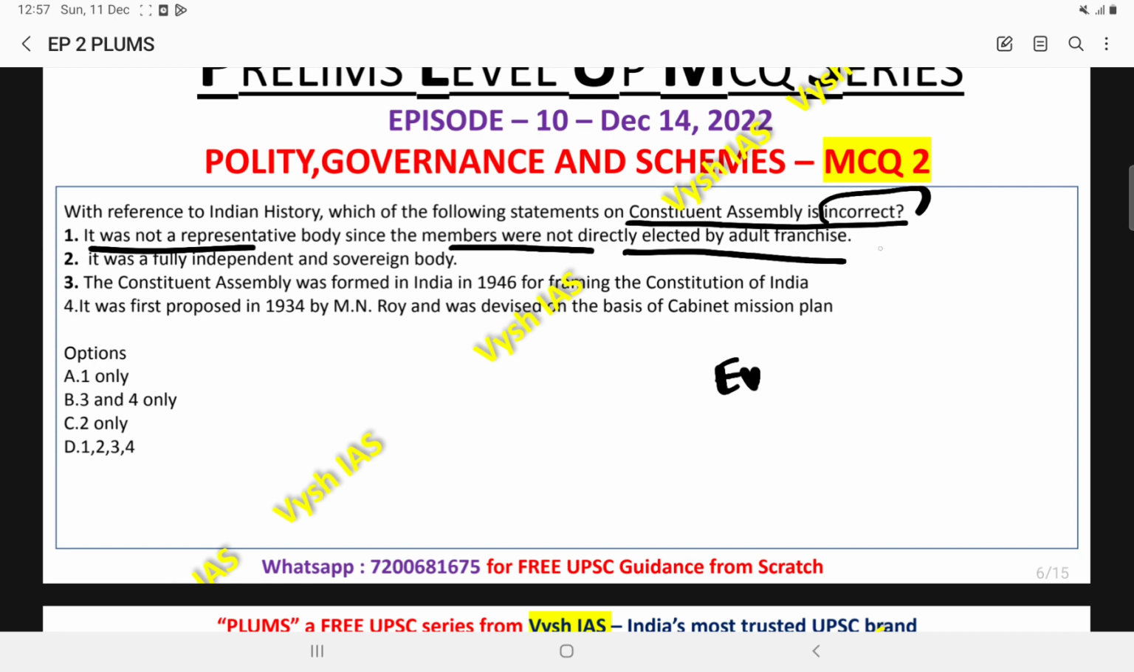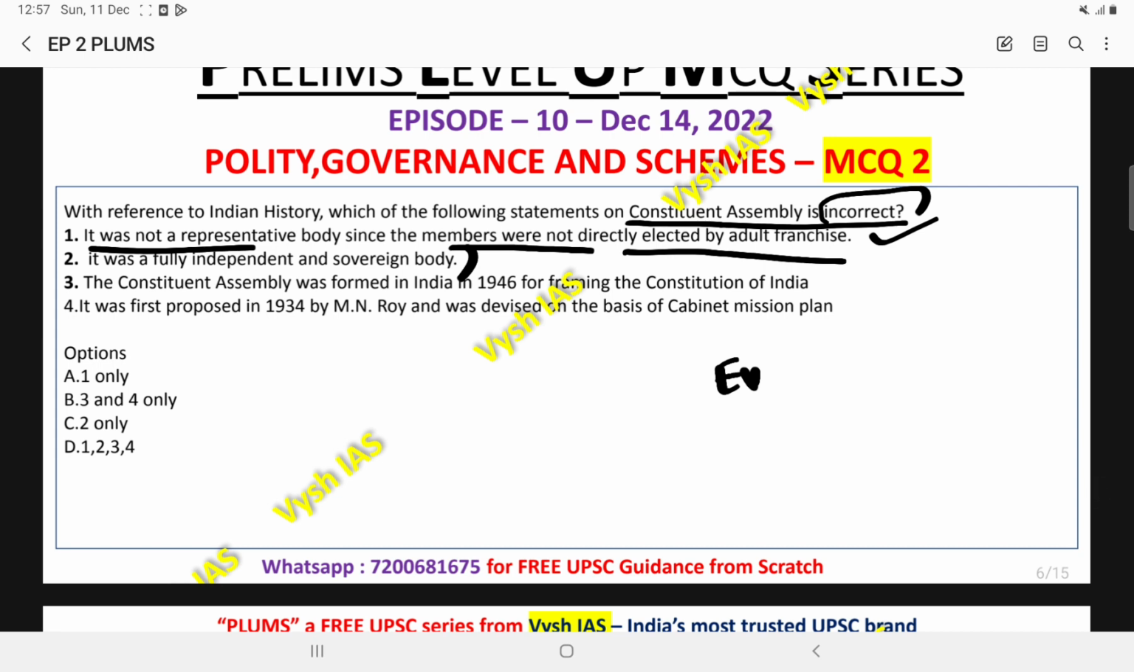If you look at the statement, this is correct. It was not a representative body. Yes, it's true. It was not a completely representative body. Elections at that point of time were not feasible also. Then the second statement: it was a fully independent and sovereign body. Here a check is there. It was an independent body, but it was not a sovereign body.